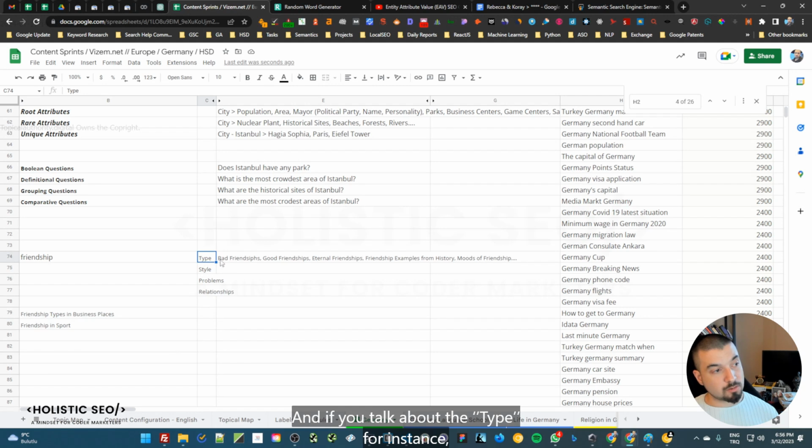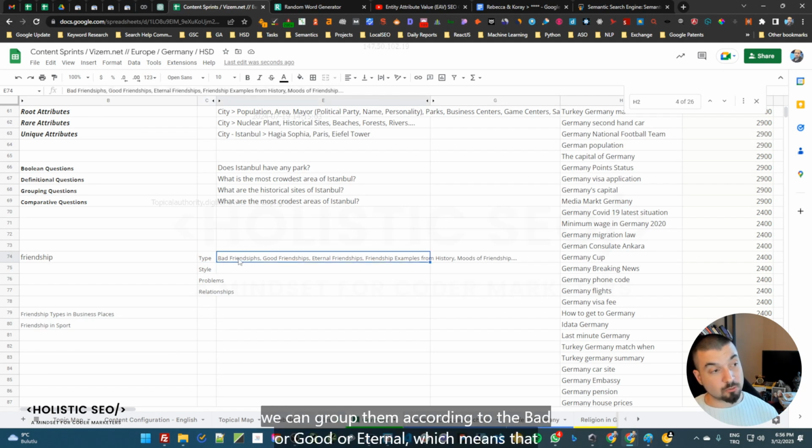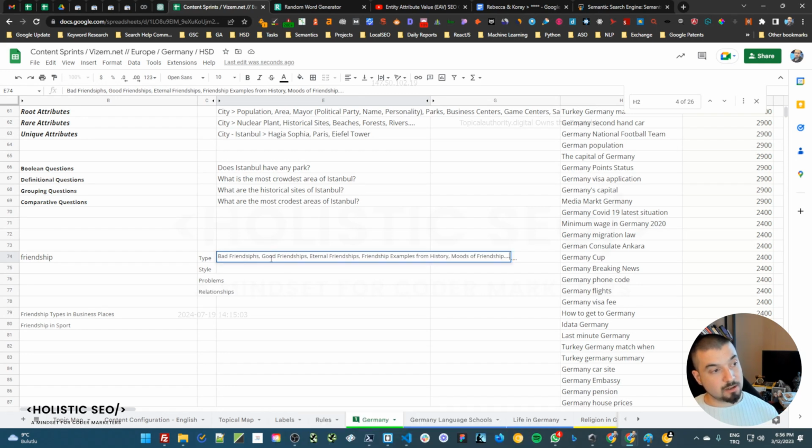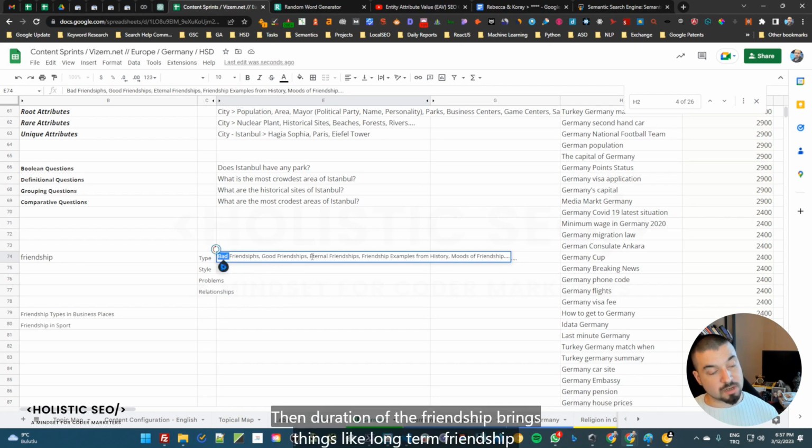If we talk about the type, we can group them according to bad, good or eternal, which means the benefit of friendship brings good and bad. Then the duration of the friendship brings things like long-term, eternal or short-term friendship. Then we also have examples from history, and different types of moods or motives for different types of friendships.